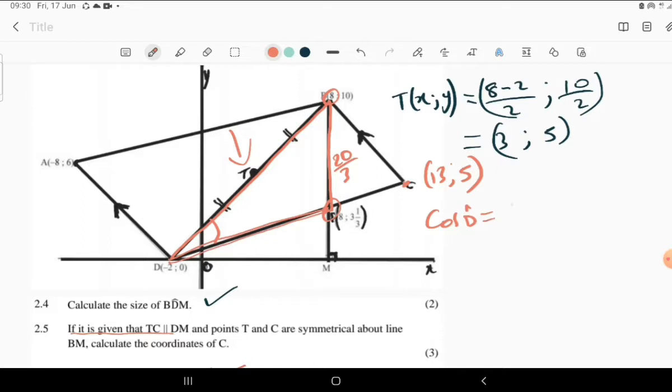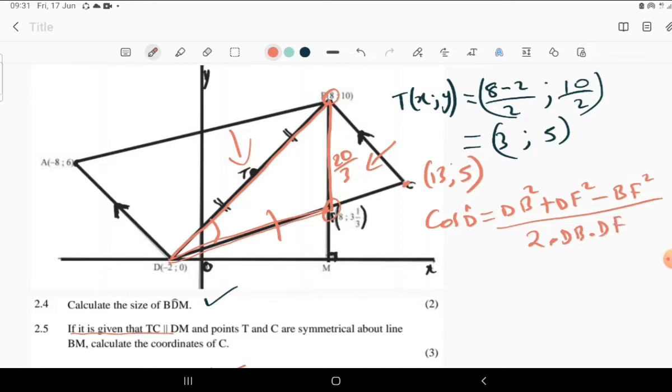We have this side DB squared, plus this side DF squared, minus this side BF squared, all divided by 2 times BD times DF.